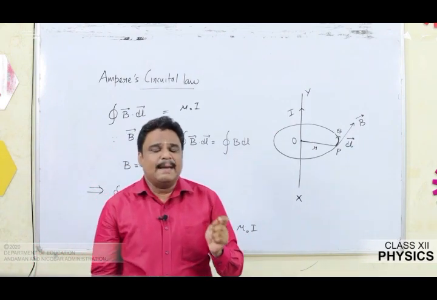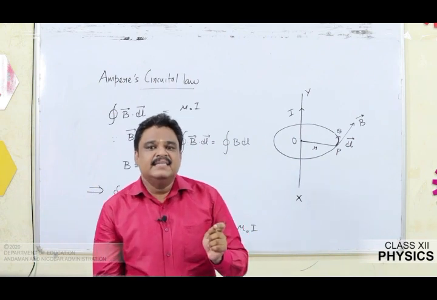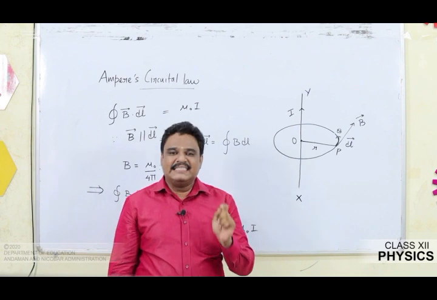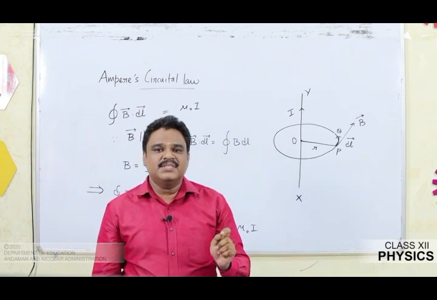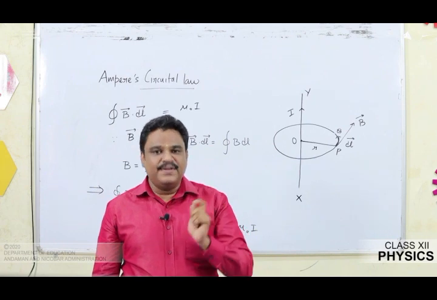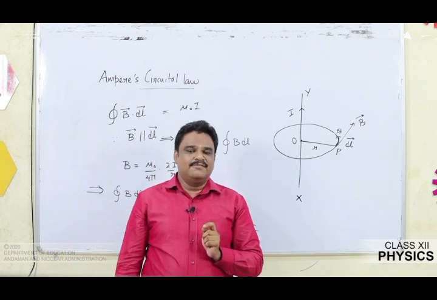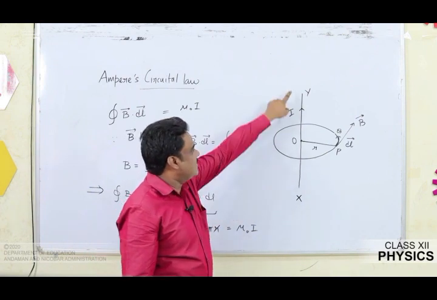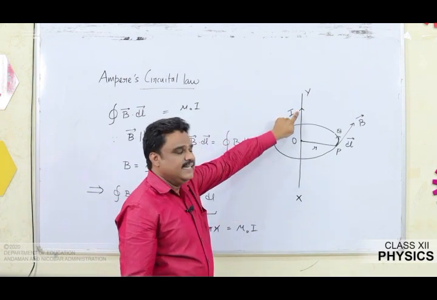What Ampere's circuital law states: the line integral of magnetic field around a closed path is equal to mu naught times the current threading through that closed path. So for proving Ampere's circuital law, I considered for simplicity a circular path. For that, I considered a straight conductor XY through which a current I flows.